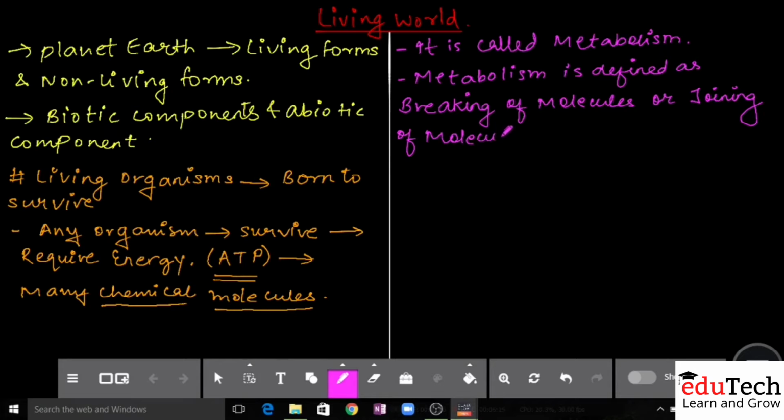So either molecules can break, or molecules can join together. The process of either breaking the molecules or joining the molecules constitutively is what is called metabolism.